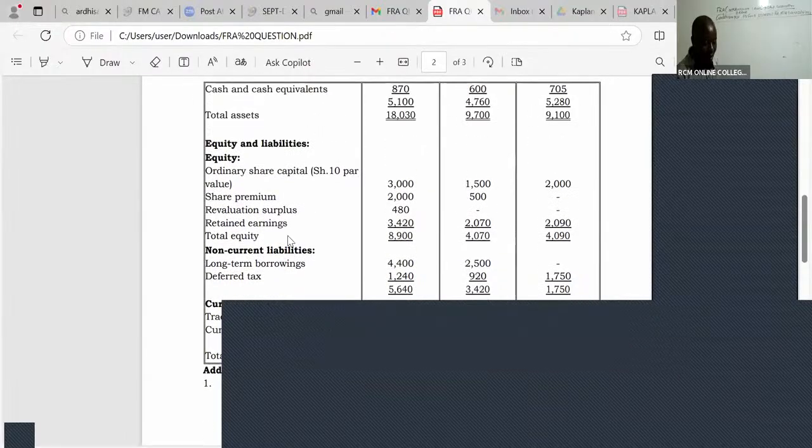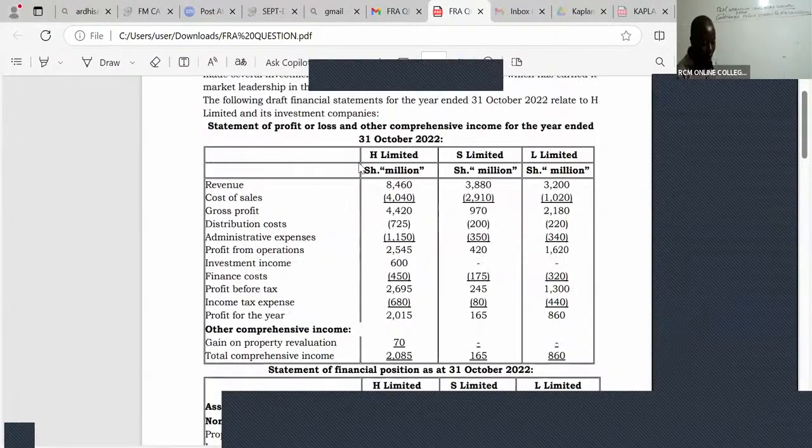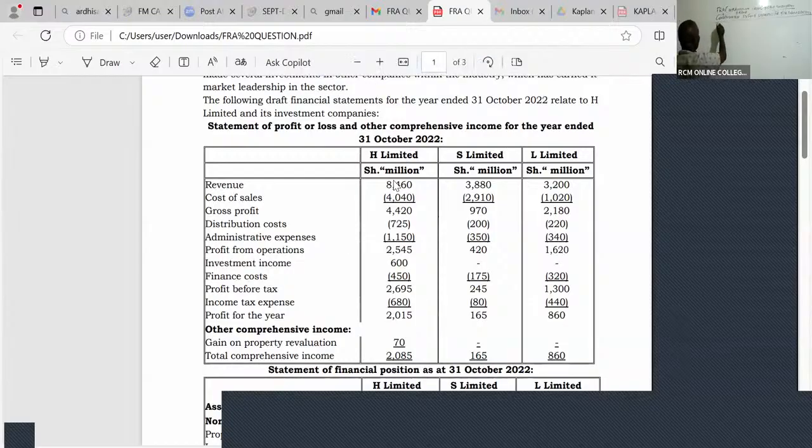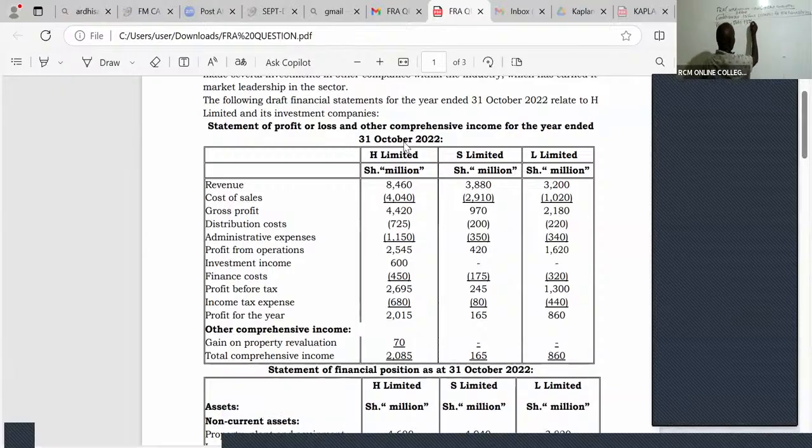Remember, we have three companies. Two of them are subsidiaries. So we start by consolidating the revenue. For consolidated revenue, I will take the one of the parent wholly. So for the parent, you shall take wholly. So revenue will be 8460 plus S Limited is 3880.